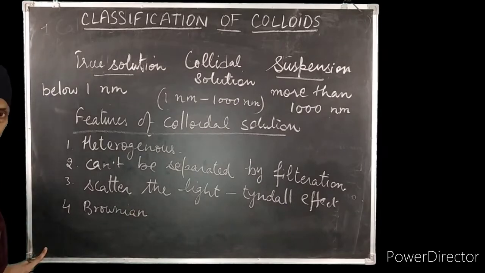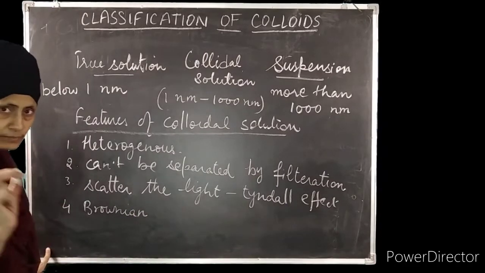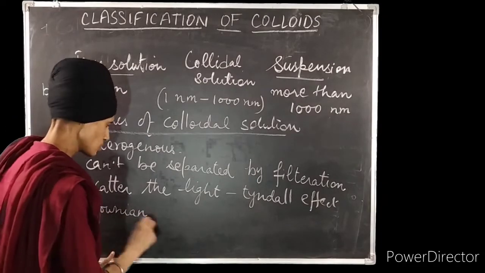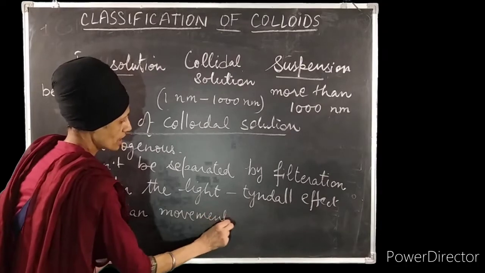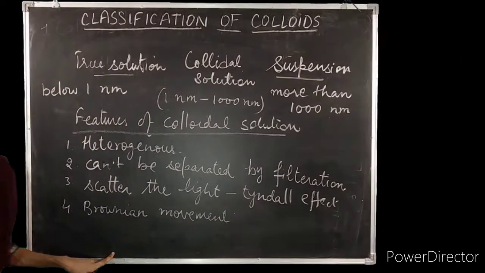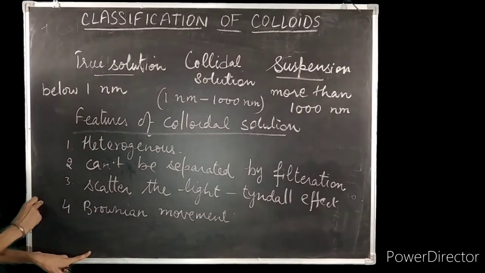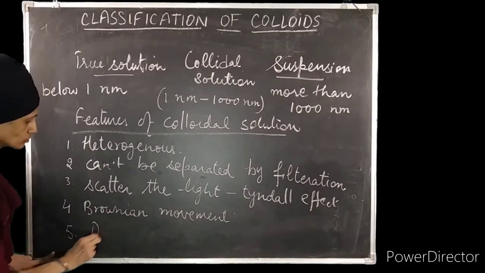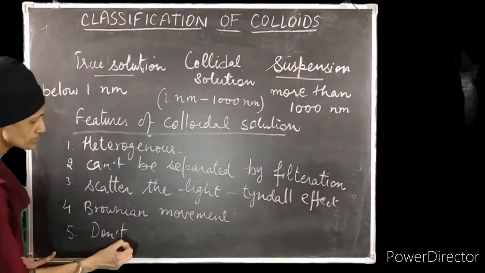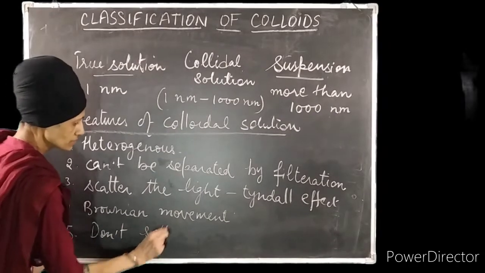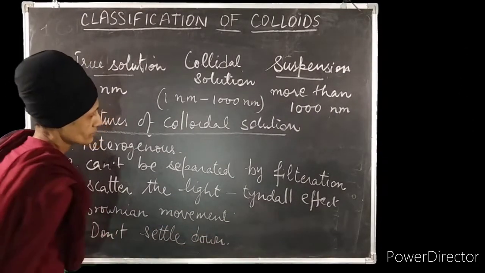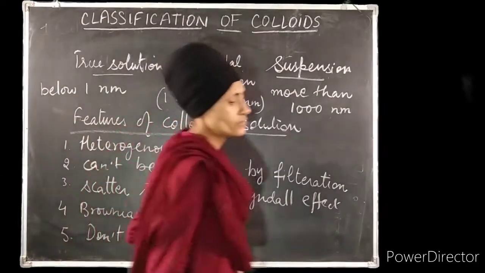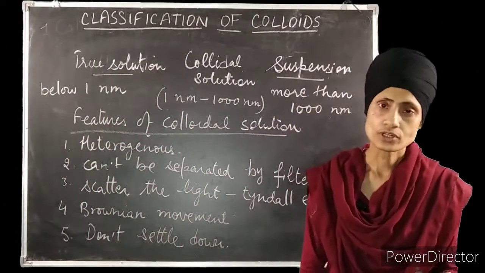When seen under the microscope, you can see the colloidal particles moving in a zigzag random fashion. That motion is called Brownian movement. Colloidal particles also do not settle down; they are quite stable when left undisturbed. These are a few common features of colloidal solutions.